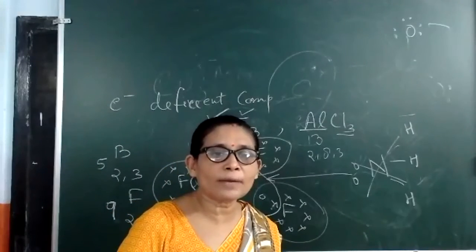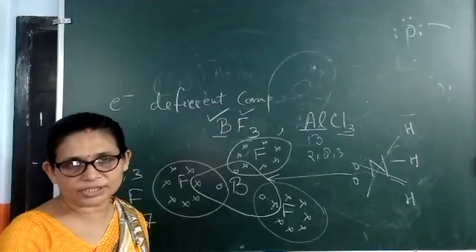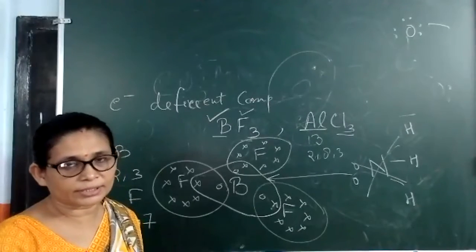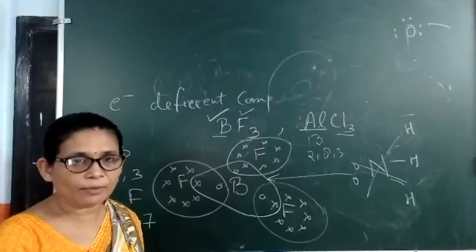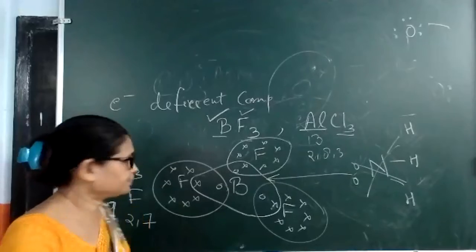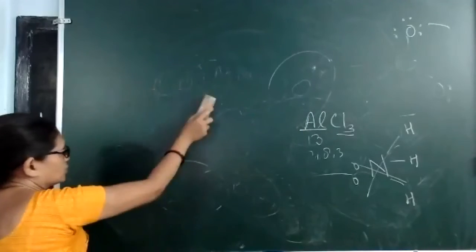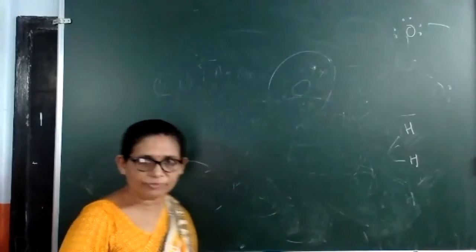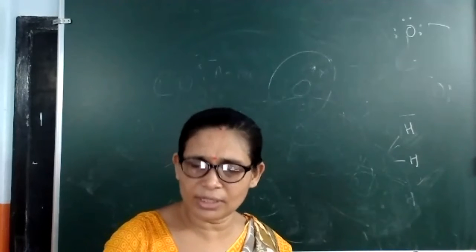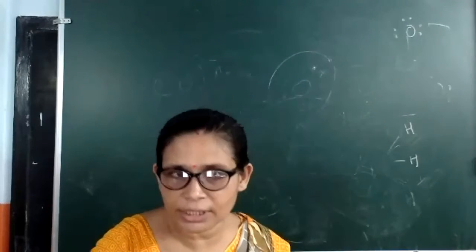This is why boron cannot complete its octet. How it will complete its octet? One mutual sharing is taking place and it needs 5 electrons. It needs 5 electrons to complete its octet. That is the problem. And it can't form an ionic bond also because it is not that much electropositive in nature. So that is why BF3 is an electron deficient compound, but it exists as a dimer. So that we will discuss afterwards. Only you just keep in mind that these few examples are of electron deficient compounds.